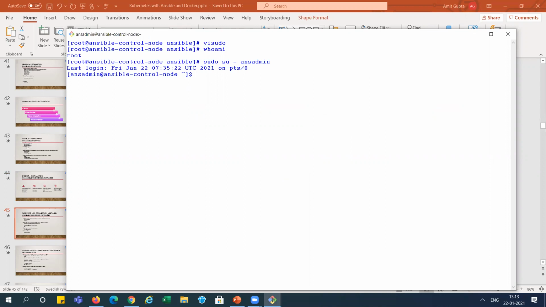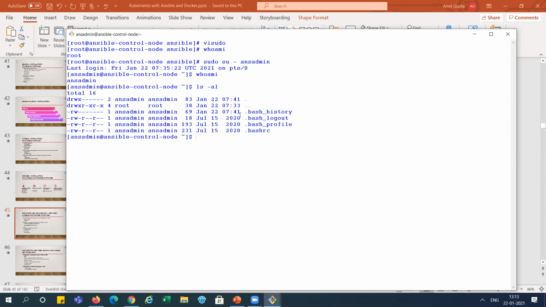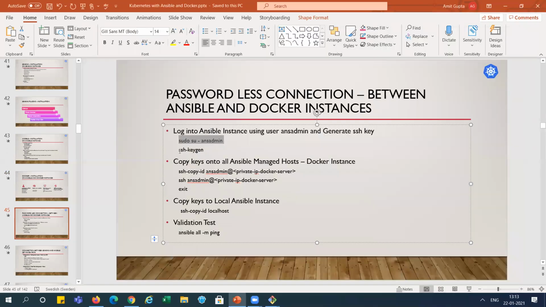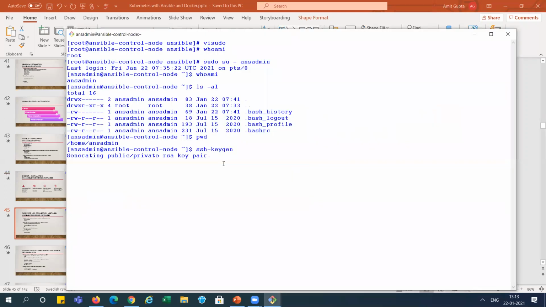Now we are logged in with ans admin, right? And you can see here ls minus al, no dot ssh file is there, right? So when we run and generate that key, it will create a dot ssh folder and also create the key. You can see I'm running it.